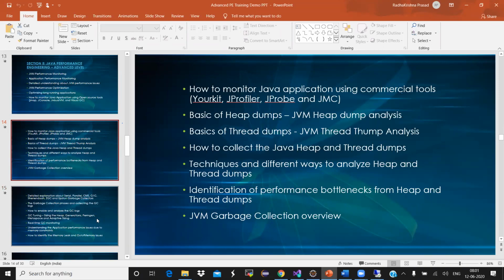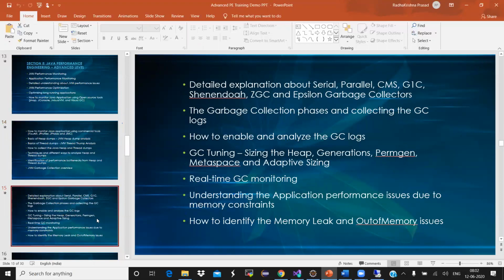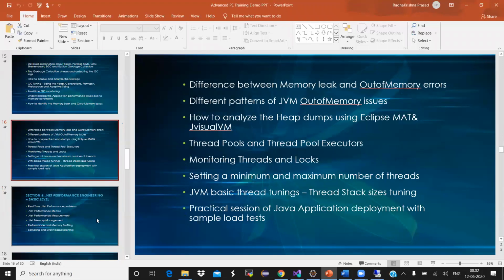If you want to increase the heap size, where will you increase it in the WebLogic server? How do you increase that in WebSphere or Apache Tomcat, the catalina.bat file? What are the parameters you tune? How do you know which Java GC algorithm is being used? All these things will be shown practically. The real-time GC monitoring, we will also show you one GC monitoring tool. We'll analyze the GC log. We'll try to understand the different performance issues of all the Java-based applications.